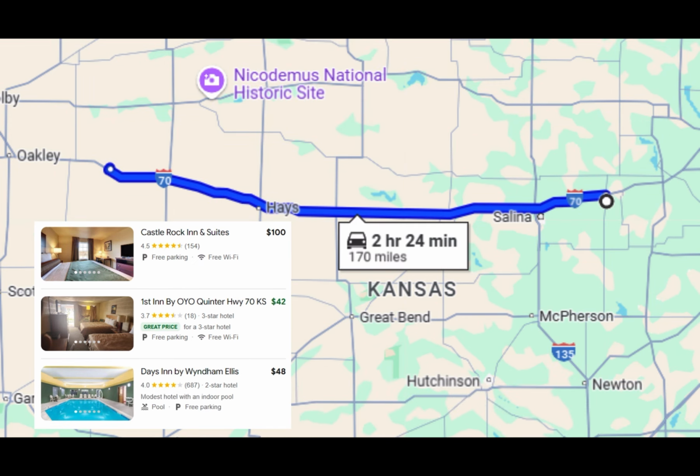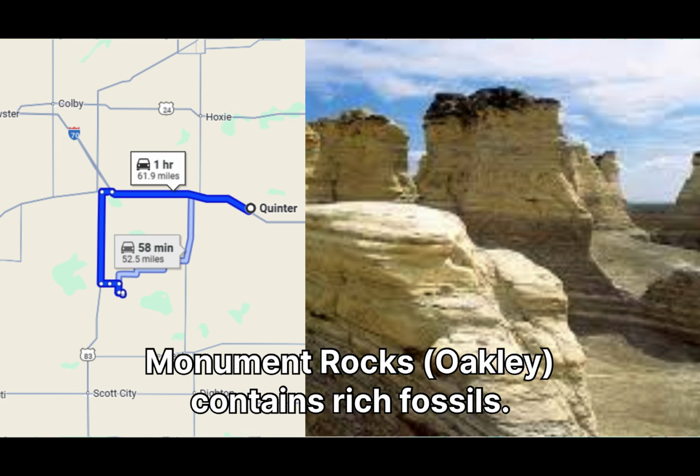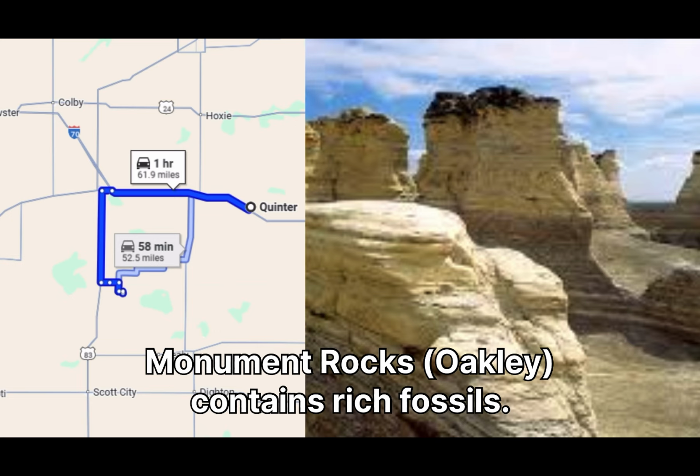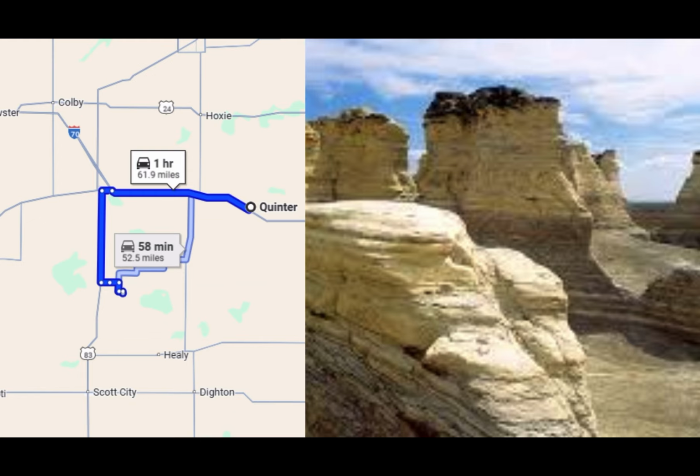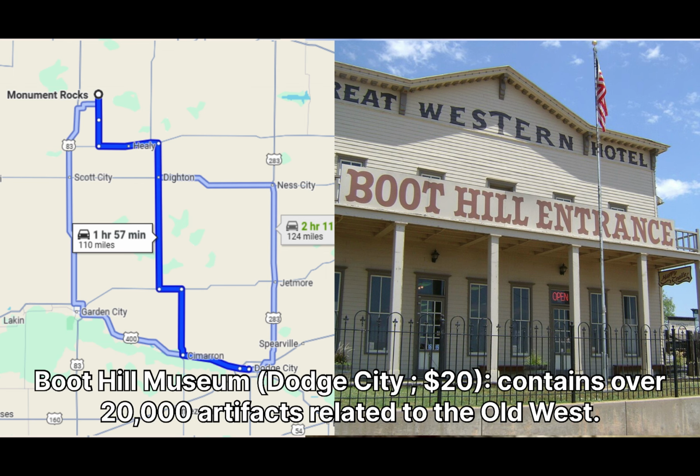On day 2, drive to Monument Rocks in Oakley, Kansas. Monument Rocks, also known as chalk pyramids, contains large chalk formations which are rich in fossils. Afterwards, drive to Boot Hill Museum, which has a $20 entrance fee and is located in Dodge City.